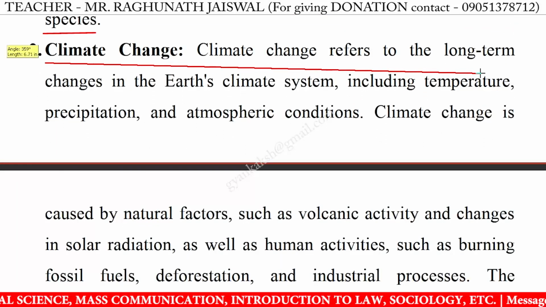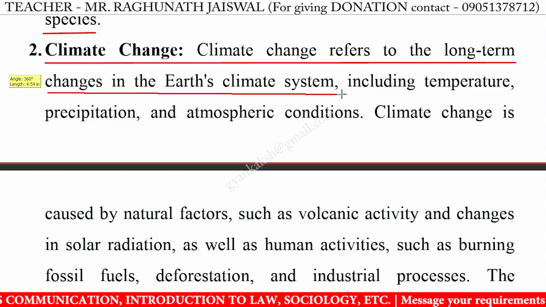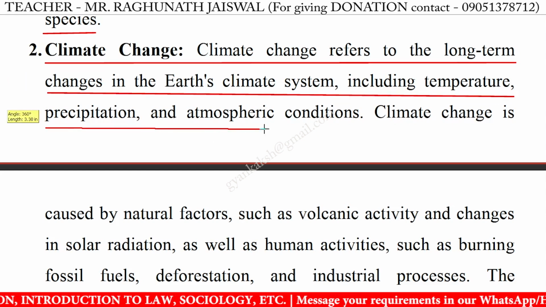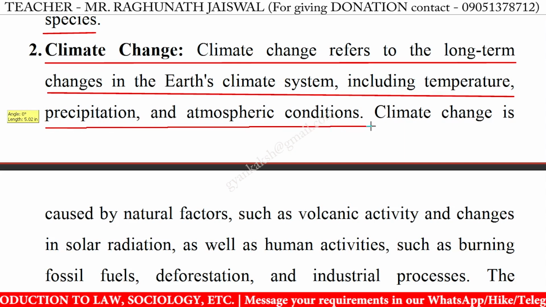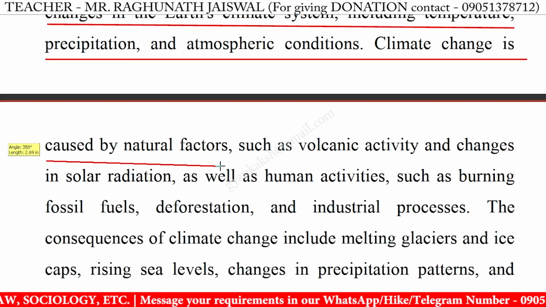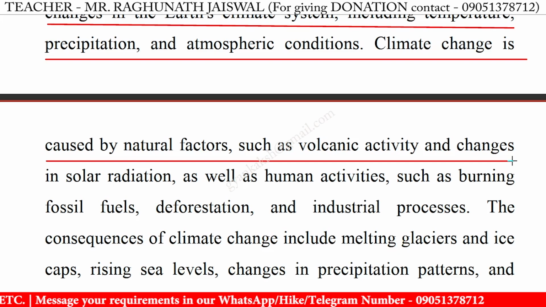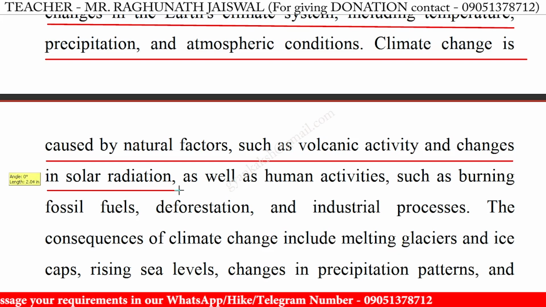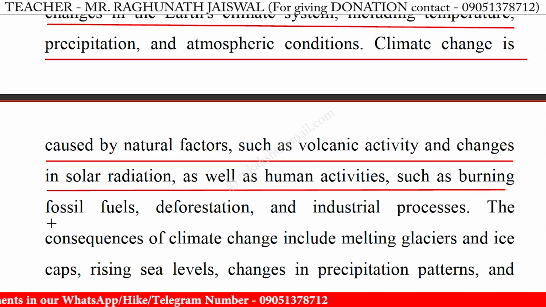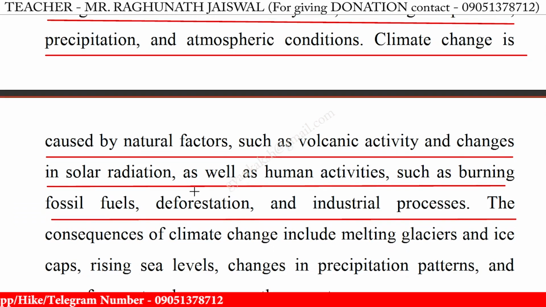Climate change. Climate change refers to the long-term changes in the Earth's climate system, including temperature, precipitation, and atmospheric conditions. Climate change is caused by natural factors such as volcanic activity and changes in solar radiation, as well as human activities such as burning fossil fuels, deforestation, and industrial processes.